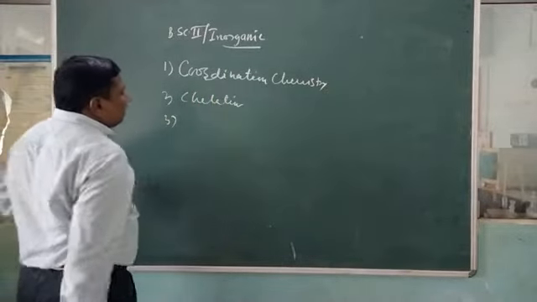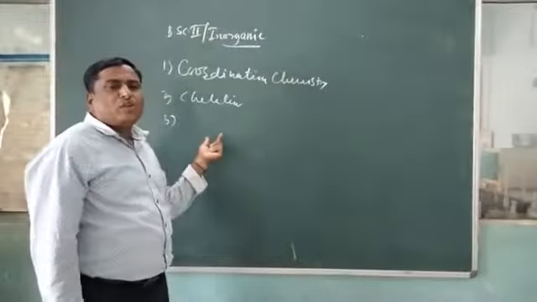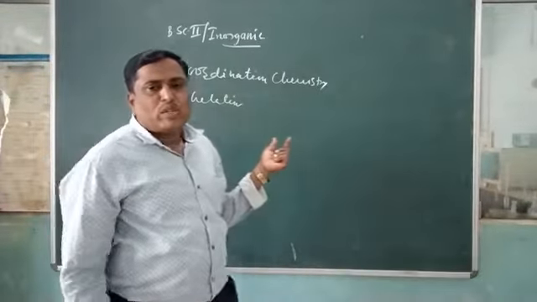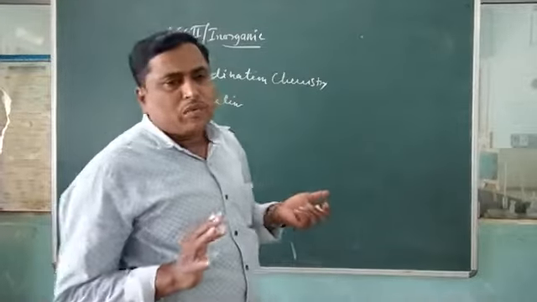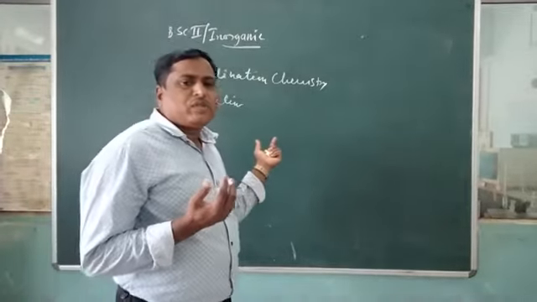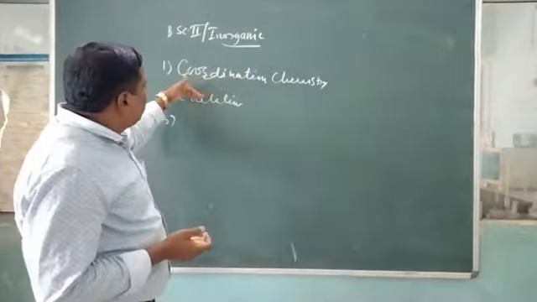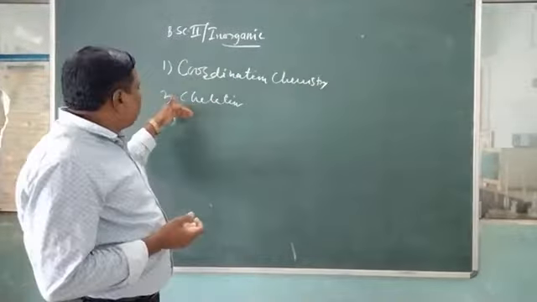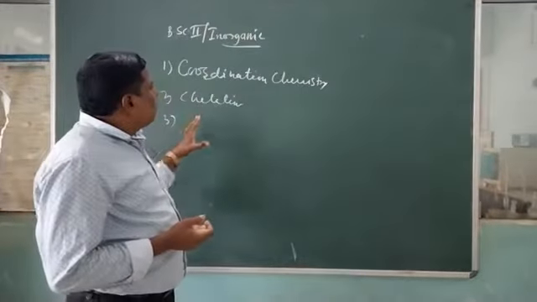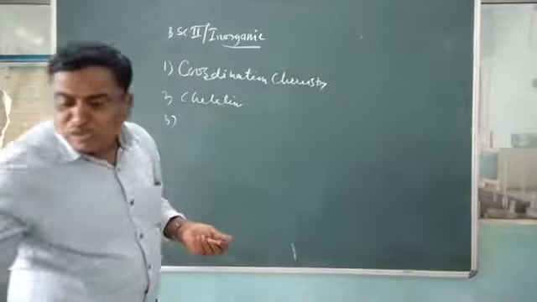Third will be study of P block elements. Fourth will be chemistry of 3D elements. And fifth will be semi-micro qualitative analysis. As per your syllabus here, the fifth topic, semi-micro qualitative analysis, can be deleted. Only four topics can be taken: one is coordination chemistry, second will be chelation, third will be study of P block elements, fourth will be chemistry of the 3D elements. Now today we will start coordination chemistry as concerned to inorganic chemistry.